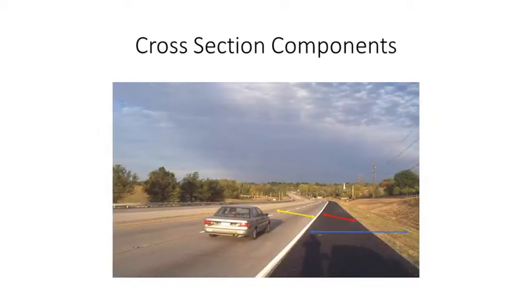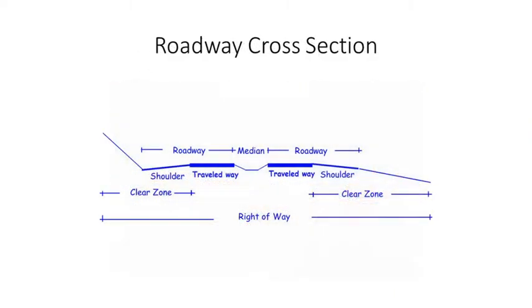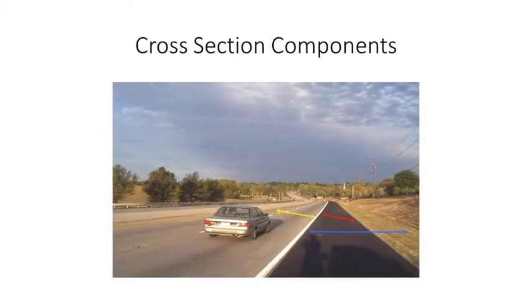You can see these are the components. You can see the car moving over the road. There are three different lines: one is the yellow line, one is the red line, and one is the blue line. What is that yellow line? The yellow line shows the roadway, which consists of the travel way. The yellow line is nothing but the travel way on which the vehicles travel.